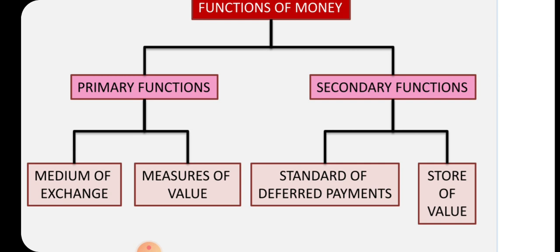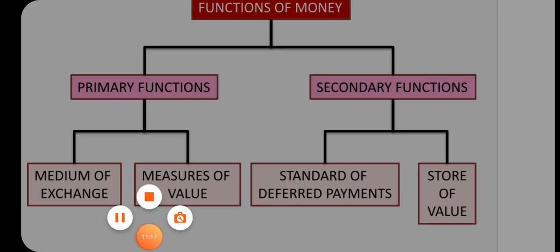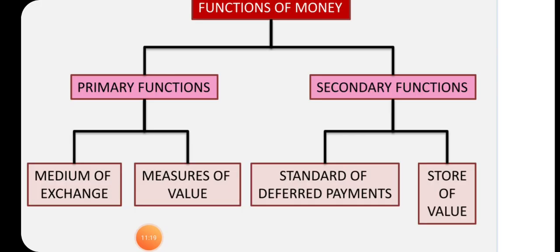The second primary function is measure of value. Everything is measured by money. For example, if you buy gold, silver, everything is measured in terms of money. For example, gold is 30,000, silver is 50 rupees per gram. A cow is 20,000 per cow. Vegetables are 500 per kg. So it differs. Money is used to measure the value.